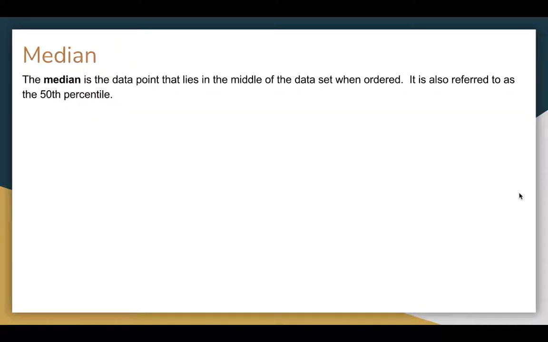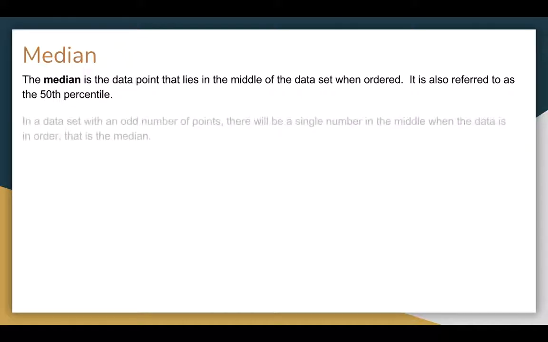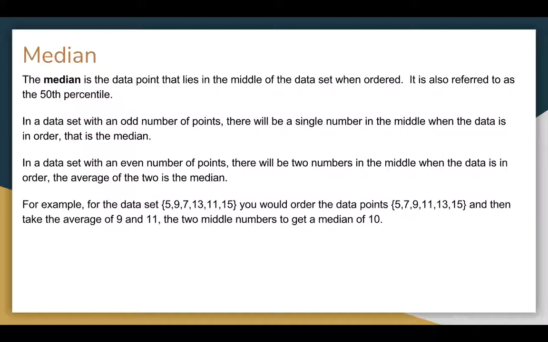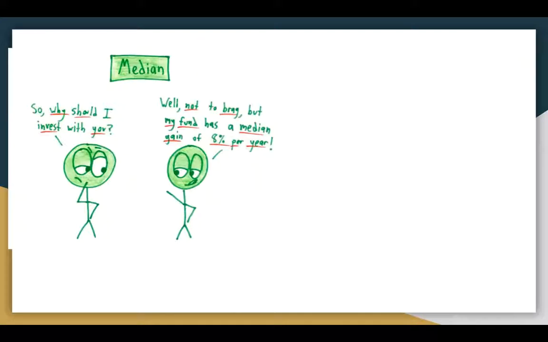Median, the median is the 50th percentile. It's right in the middle. It always tells you that, so it's the number right in the middle. It could be a single number when the data is in order. If it's odd, there's a single middle number, and if it's even, there are going to be two numbers in the middle, and we would take the average of those two. So for this set, when we put it in order, 9 and 11 are in the middle, so 10 is in the middle of those, the average of 9 and 11.